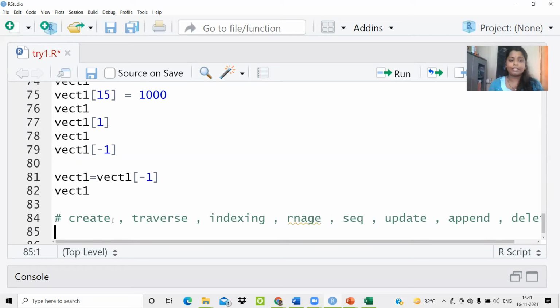So that's it. We have discussed a lot of things related to the vector in this session. In the next session, we are going to discuss one more very interesting topic called factors, preceded by the data frame, as data structures of R.